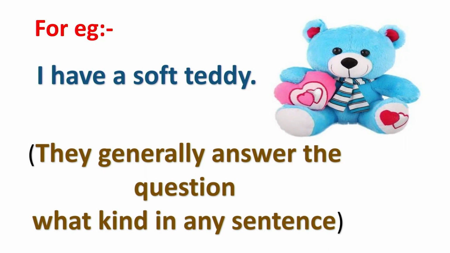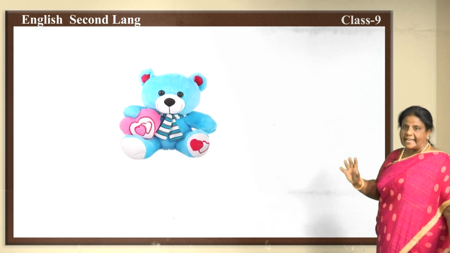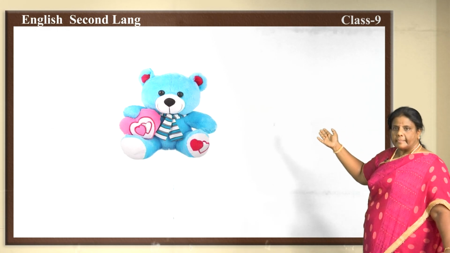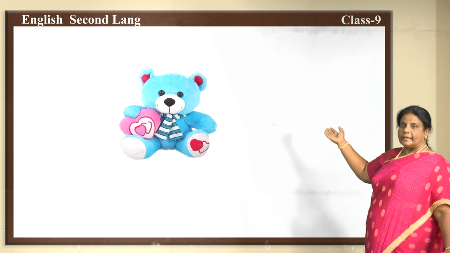What function does this adjective of quality do? They generally answer the question what kind in any sentence. So what does adjective of quality usually do? They generally answer the question what kind in any sentence. Okay, children, now you have got a task to do. Look at the picture over here. What do you see? Yes, you can see the picture of a teddy over here. How does it look? It looks very cute.